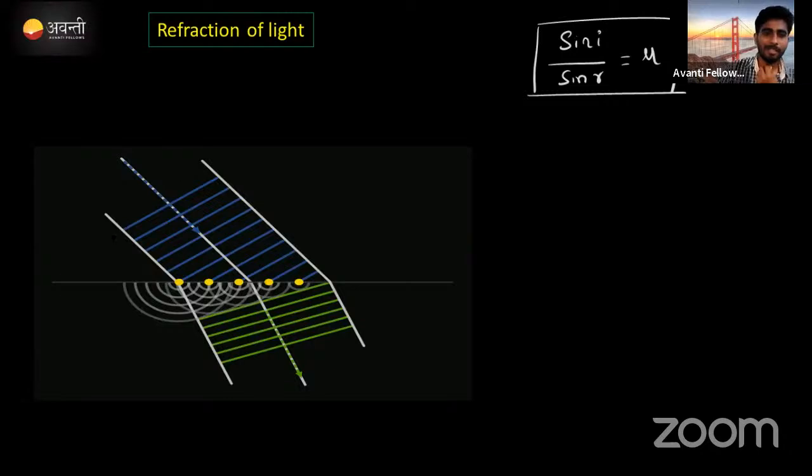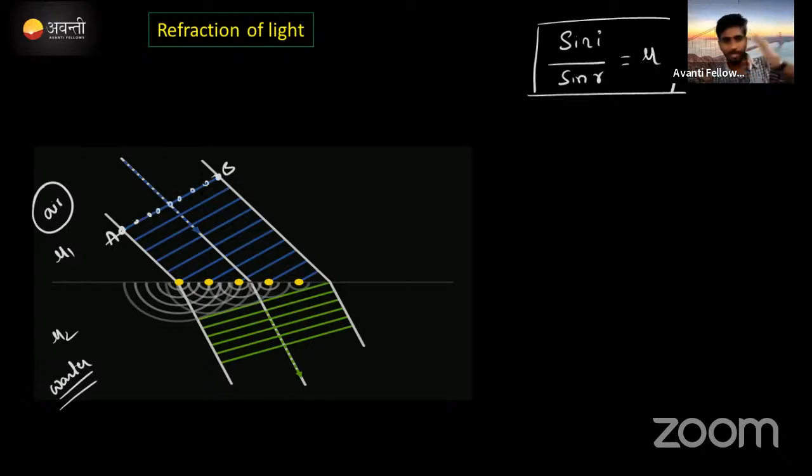Now imagine AB is the wavefront, which is traveling in air, refractive index 1. This is mu2. Just assume this is water. Refraction takes place. On AB there is a particle here and another particle here. Infinite number of particles are there in the wavefront. I already told you, due to this, the wave will be carried forward. Correct now? Either the A particle will touch this point, at that time the B particle will still be present in air only.